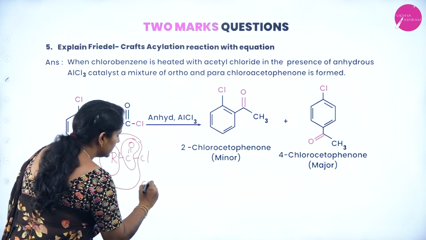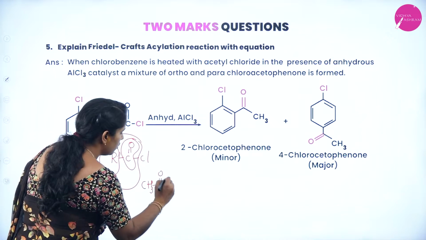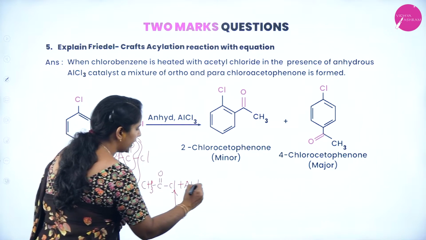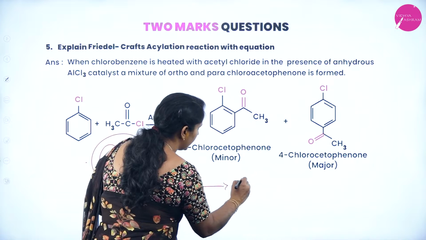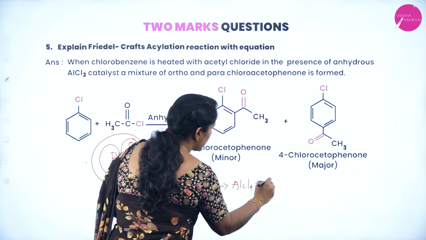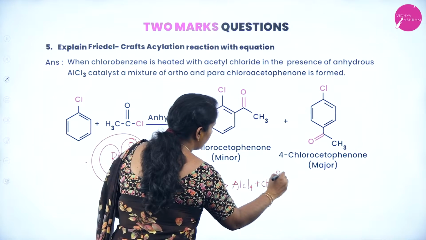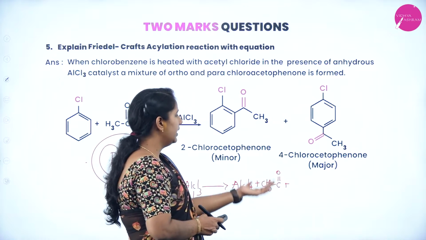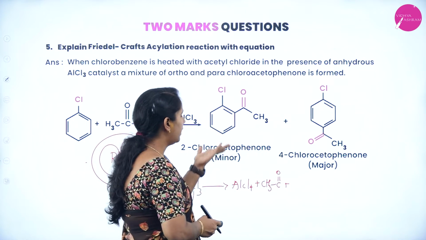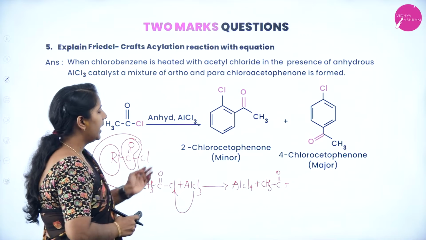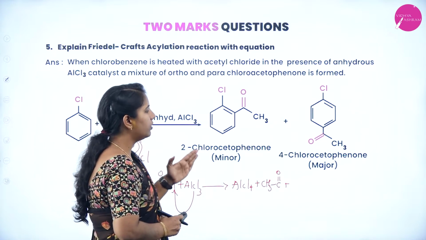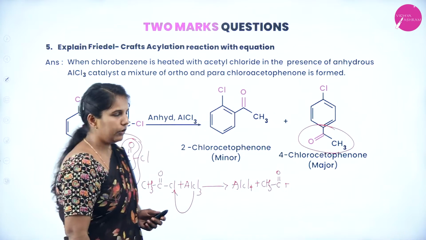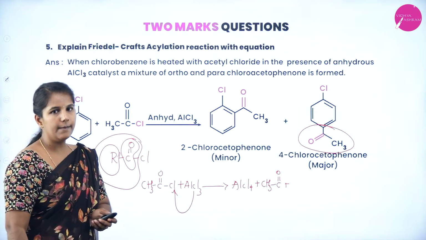Remember, this CH3 C double bond O Cl combines with the AlCl3. This AlCl3 can easily abstract the chlorine and forms what? AlCl4 minus plus CH3 C double bond O plus. It generates the electrophile. This electrophile can easily attach to the benzene ring and forms what? Acetophenone. And the major product is 4-acetophenone because it attacks at the para position. Acyl groups attack at a para position.